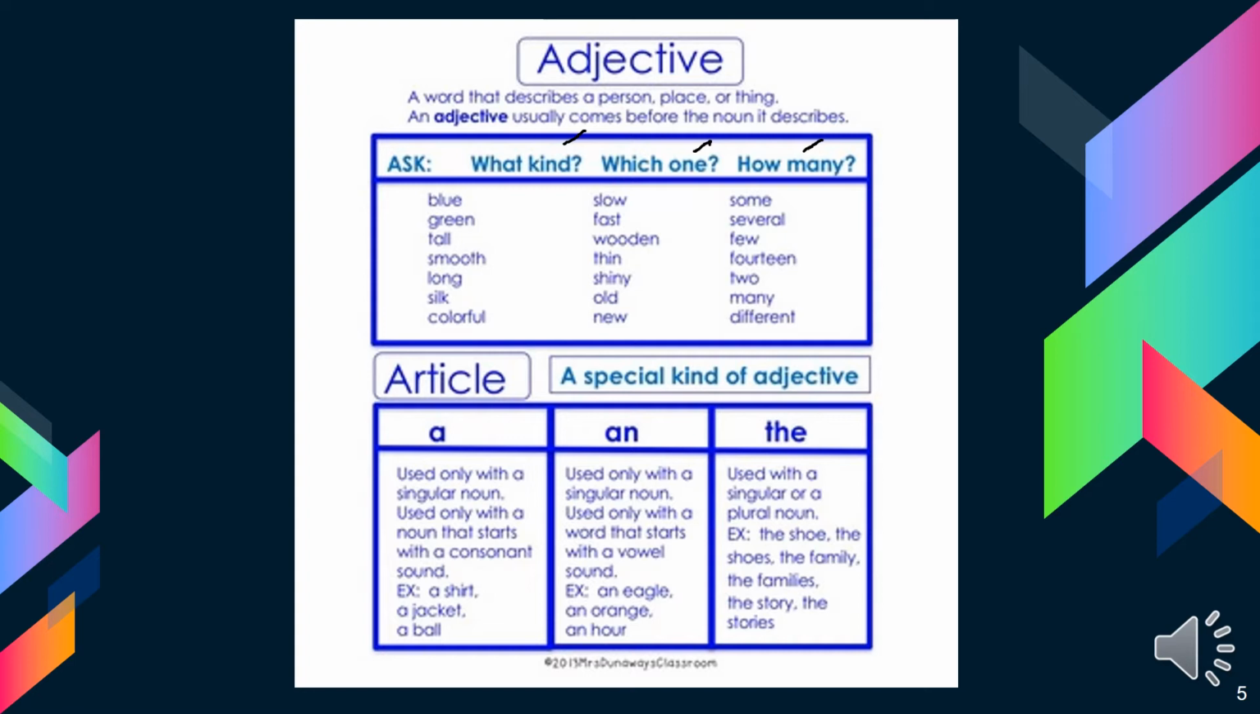And then we have how many. In how many we have things like the numbers. For example, two friends. Two is an adjective and it tells us the number, how many. Or 14 days. 14 is an adjective and it tells us how many days. There are also some special adjectives like some, several, few. All these are adjectives as well.